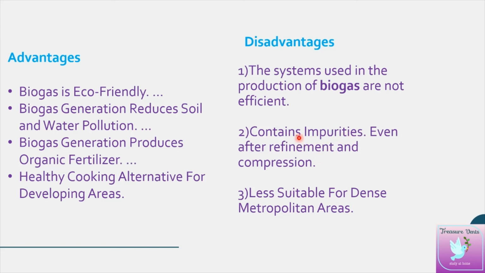It is not a clean fuel, and it is less suitable for dense metropolitan areas. It is mainly utilized in villages, but in metropolitan cities it is not so useful, and for long usage, for a lot of units, we cannot utilize this.